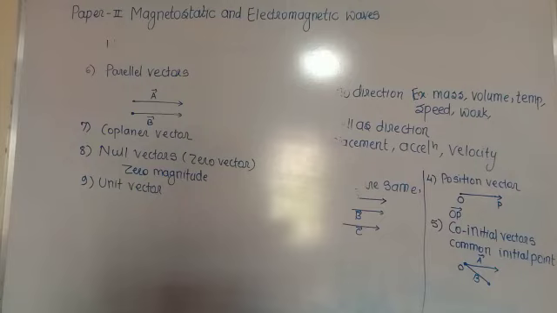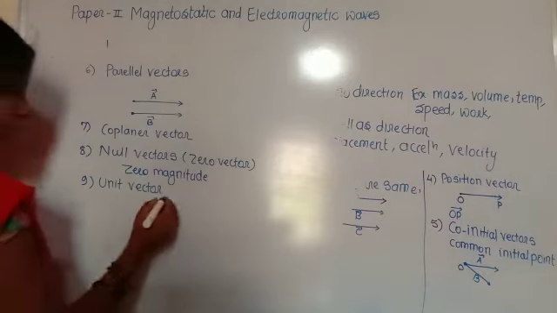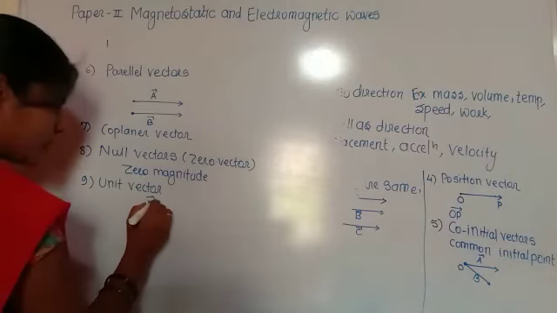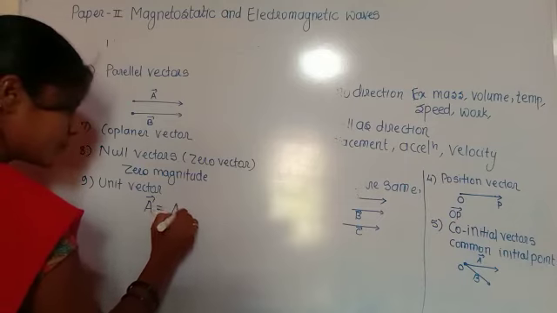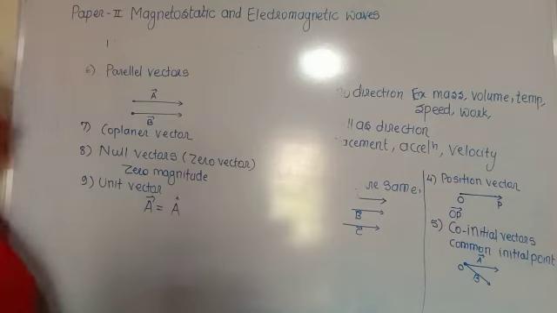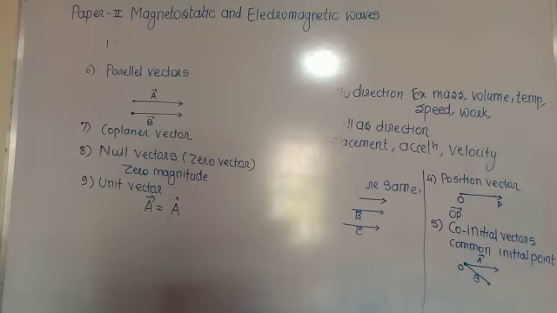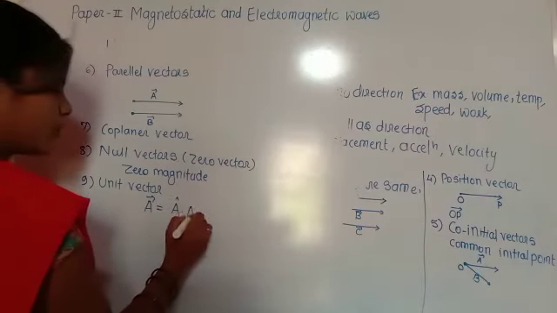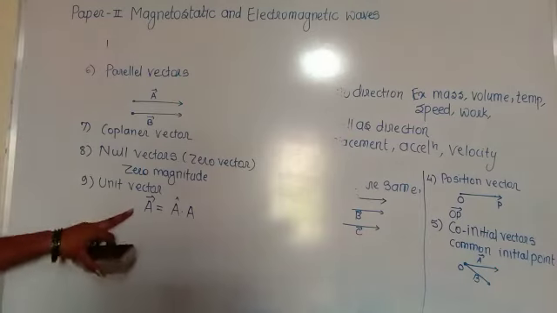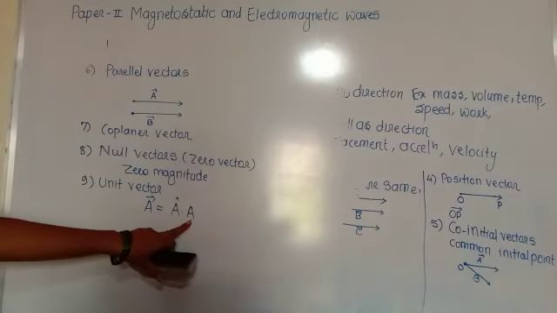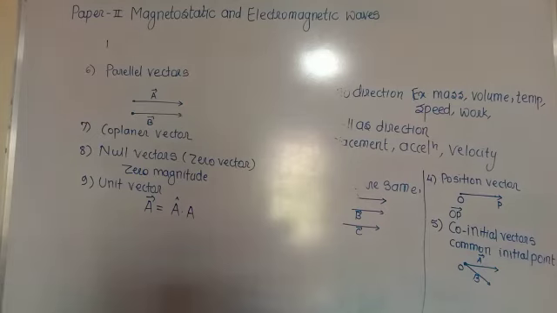This unit vector is written as: vector A is equal to the cap-like structure into the magnitude. The cap gives the direction and this is the magnitude of vector A. A vector of unit magnitude is called a unit vector.